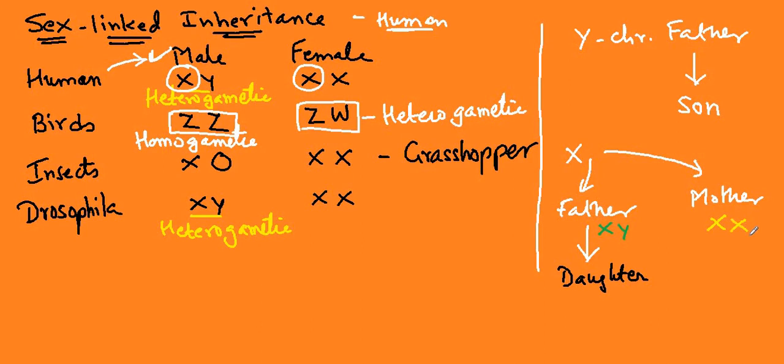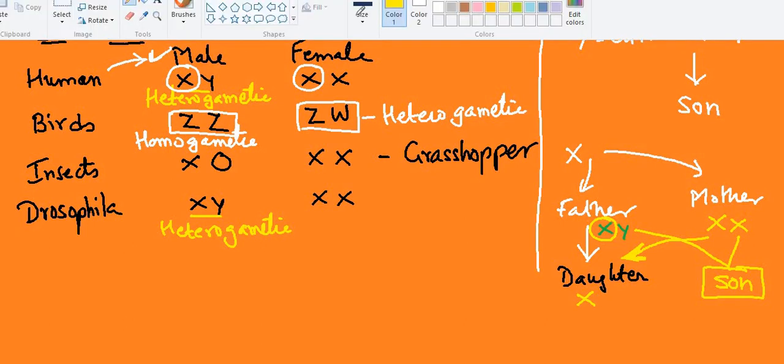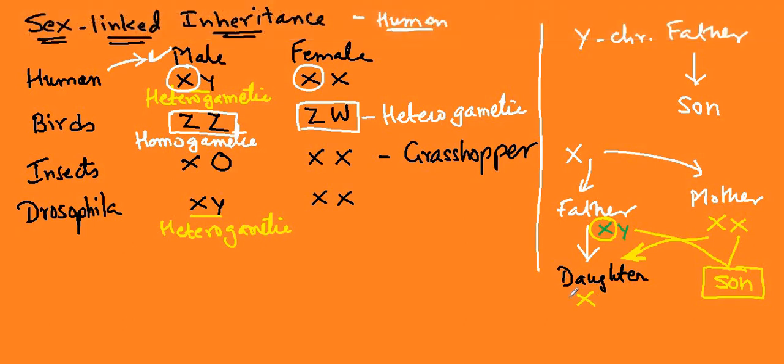And in the mother, XX chromosomes are there. So one is going to enter from the mother into the daughter, and the other X chromosome is entering into the son. So the father passes his X chromosome to the daughter and gets another X chromosome from the mother. This one is from the father and this one is from the mother.